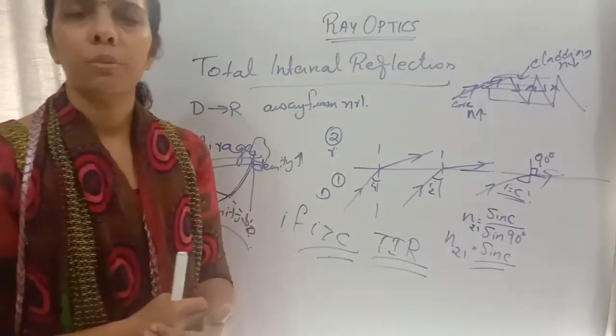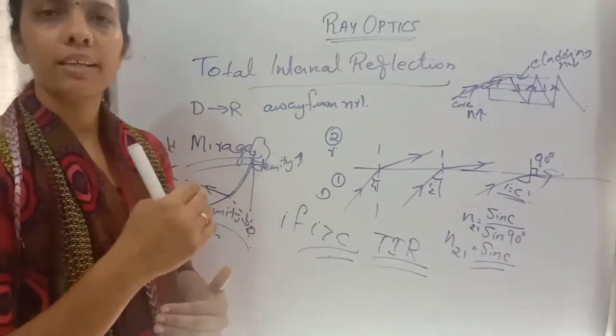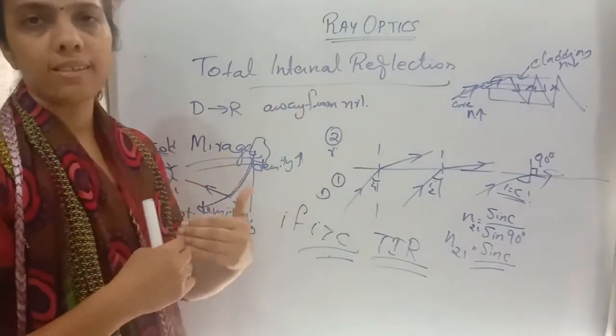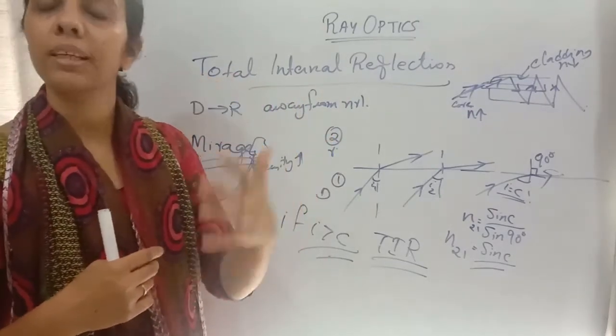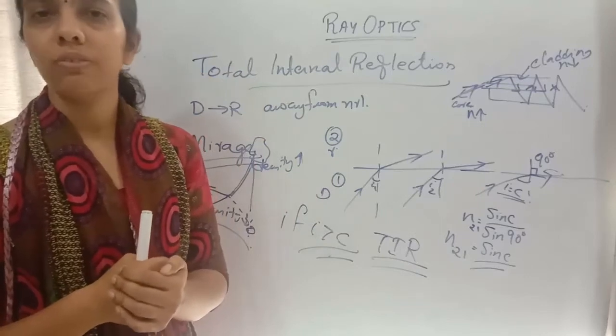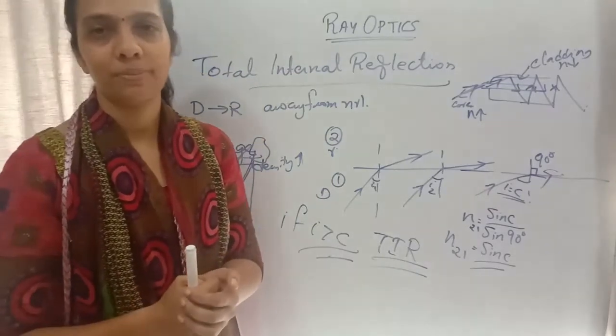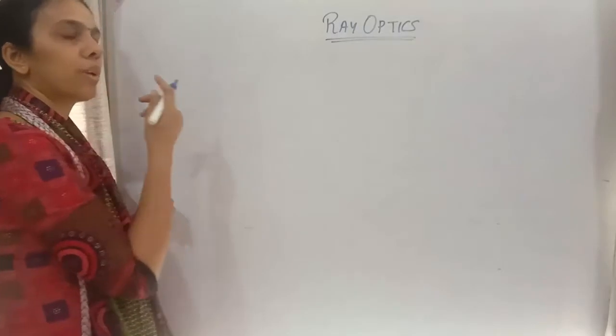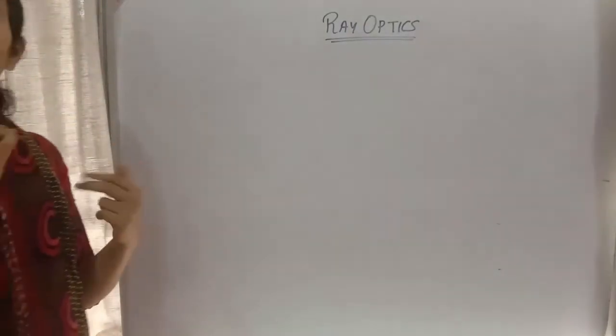Okay, clear? What about the total internal reflection and its importance? That is, what are the practical applications of this total internal reflection? And here is another use of total internal reflection.